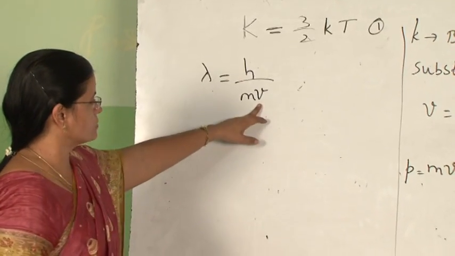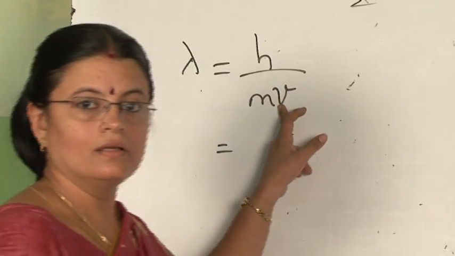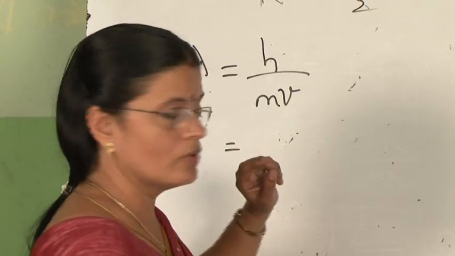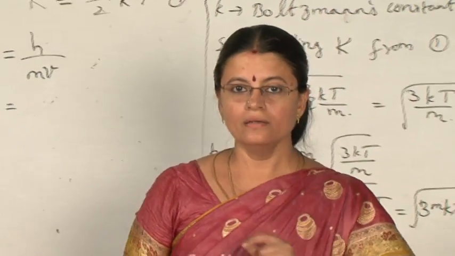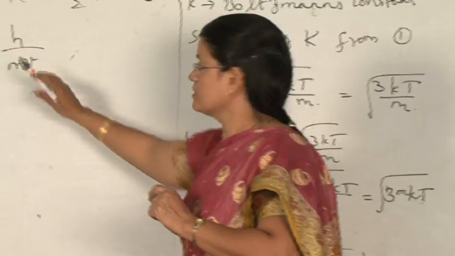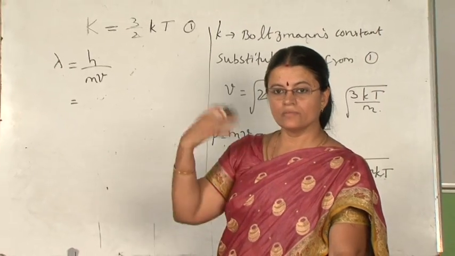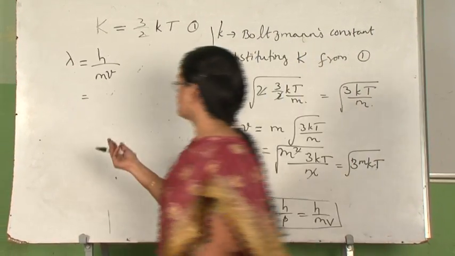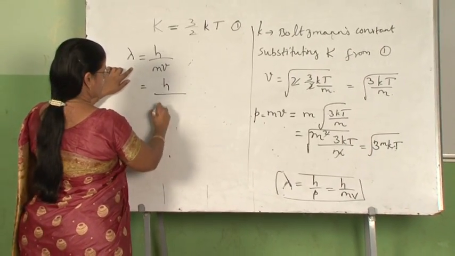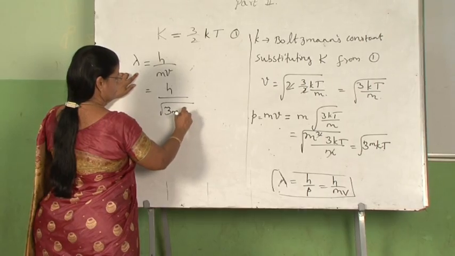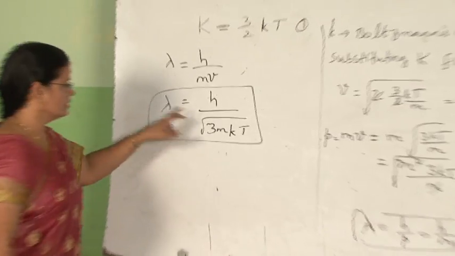So, this v here actually is the constant velocity. The particle is not accelerated here. That is why I made a mention that de Broglie wave is not an electromagnetic wave, because electromagnetic waves are emitted by the accelerated particles. So, in this equation v remains constant, there is no acceleration. So, the de Broglie wave associated with a moving particle is not an electromagnetic wave. So, we can substitute mv from here. So, we will get h upon under root 3 m small k T. So, this is the relation between de Broglie wavelength and the temperature.